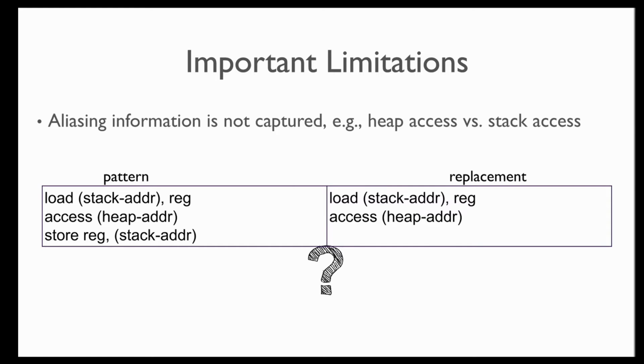For example, if a pattern has two memory accesses, one to a stack and another to a heap location, there is no way for the pattern to encode the fact that the two do not alias. And so this kind of peephole transformation will not be automatically generated by the superoptimizer because the equivalence checker would deem them inequivalent because it cannot reason about the non-aliasing of the stack address and the heap address.